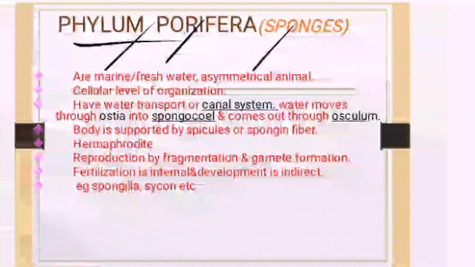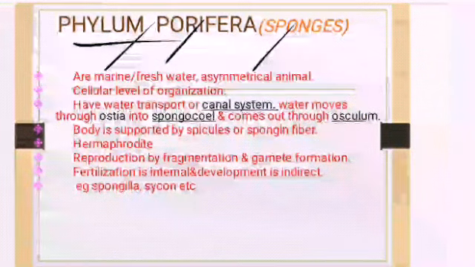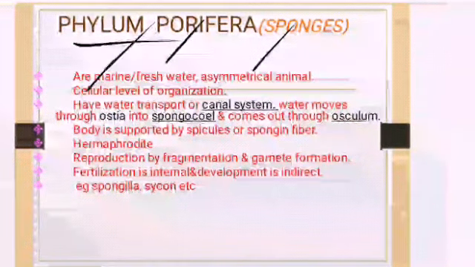Asymmetrical. Asymmetrical means you cannot divide the animal into two equal halves in any plane. Then I refer to them as asymmetrical animals, and they have a cellular level of organization. They are made up of groups of cells. They are not even differentiated into tissue. Groups of cells combined together and live in close association. That's why it is the cellular level of organization.